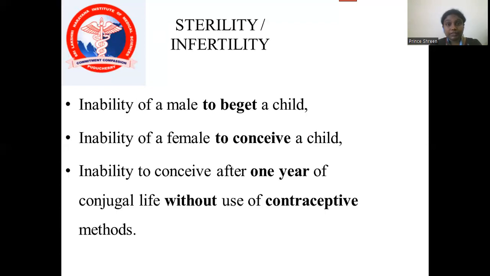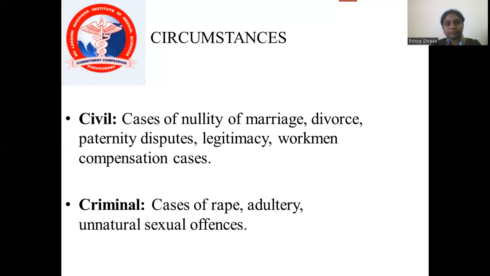So what is meant by sterility and infertility? Infertility is the inability of a male to beget a child. Second is the inability of a female to conceive a child. Third, the inability to conceive after 1 year of conjugal life without the use of contraceptive methods.